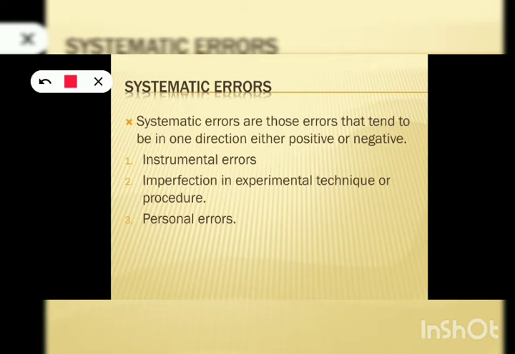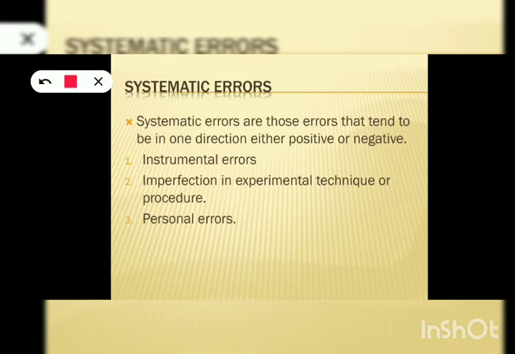Yes, they may keep it in both the places. But the armpit always gives you a lesser value than the actual temperature, but the mouth gives you a much more accurate value. So this is a technical error, and this error occurs due to imperfection in the method or in the procedure that you have adopted. Such type of error is known as experimental error. So it occurs due to the fault in your experimental technique or procedure.